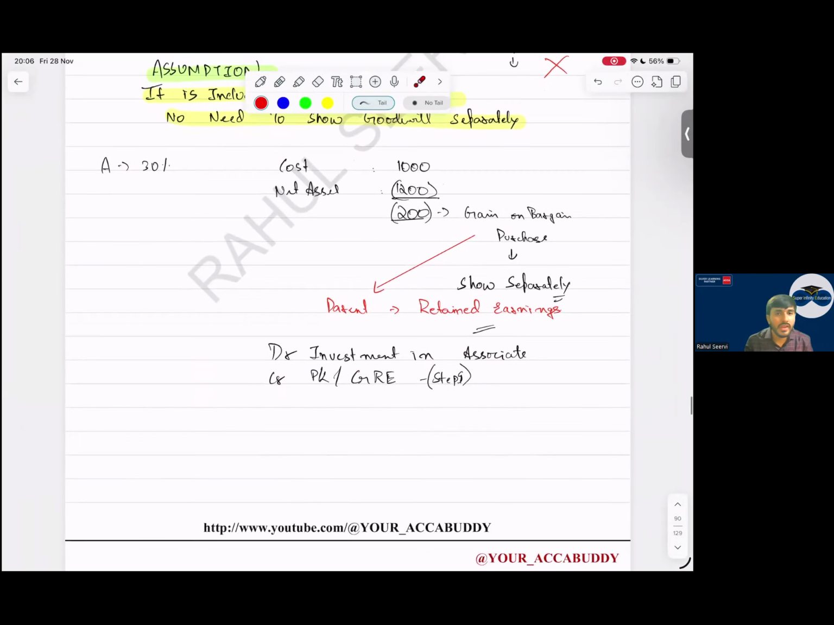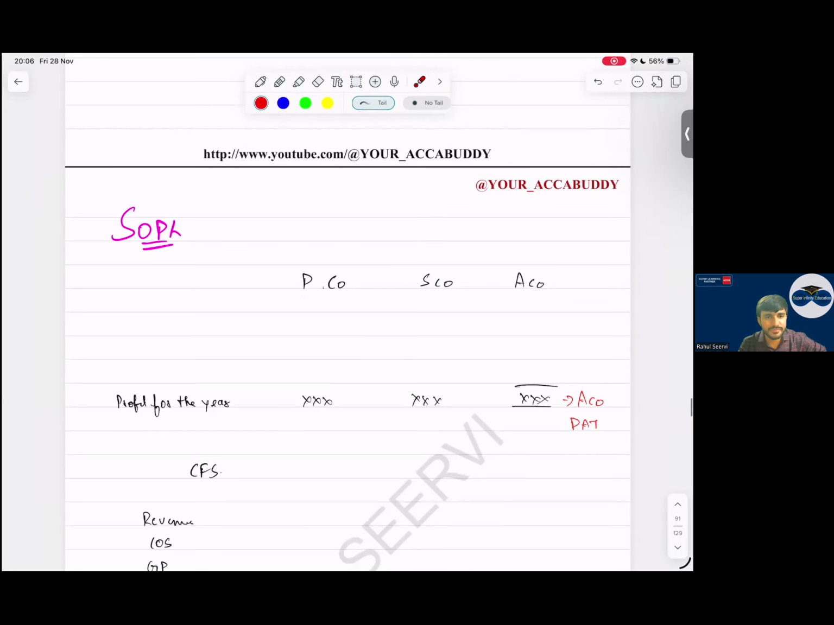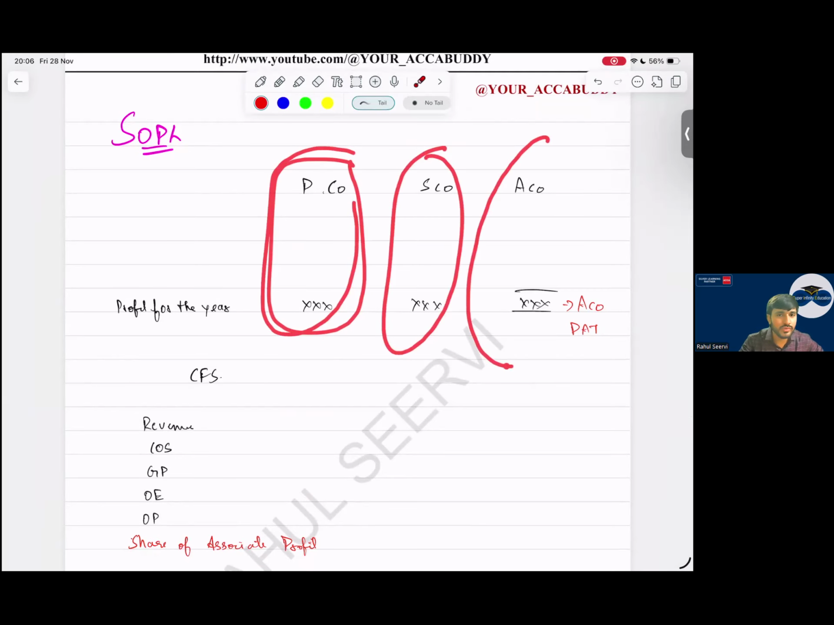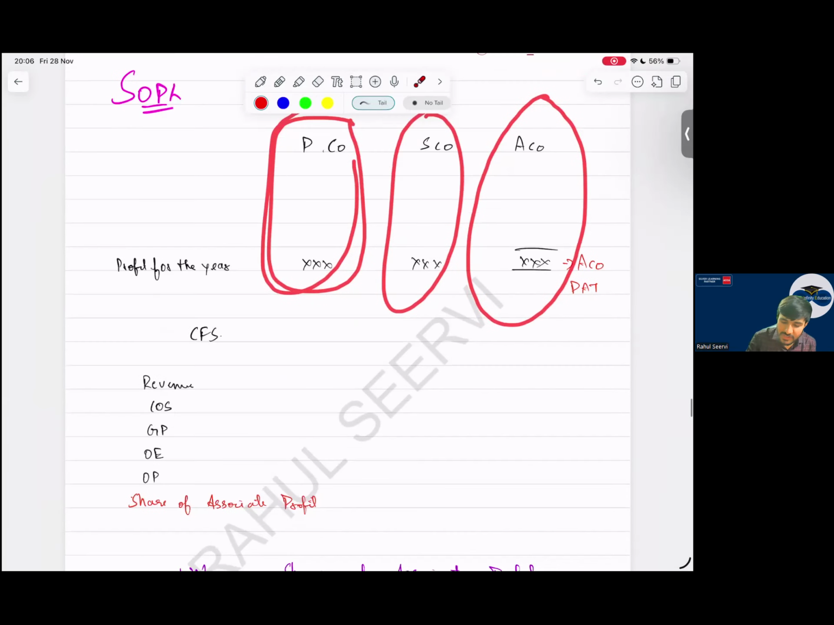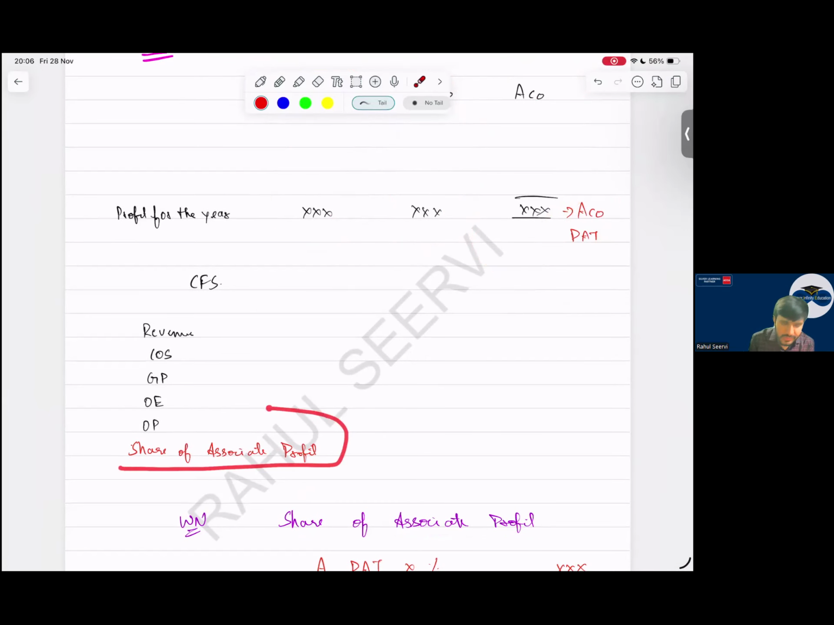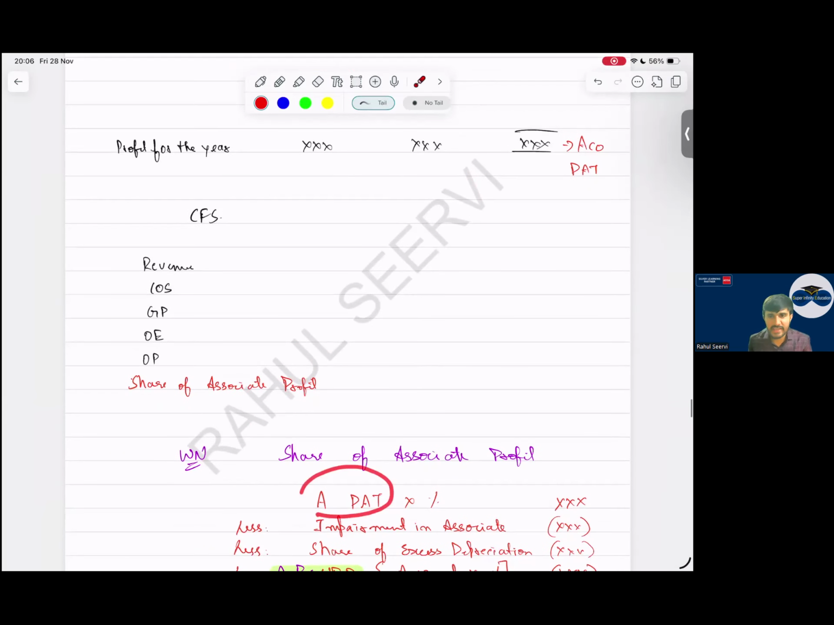See now, in SOPL, how is the treatment done? We have the balance sheet and P&L of P company, S company and associate. We take the profit of the associate company and record share of associate profit here. How do we do this calculation? A working note we have to prepare. I take associate profit after tax and apply the associate percentage. Do we consider the number of months? Yes, better, that also we have to consider here.